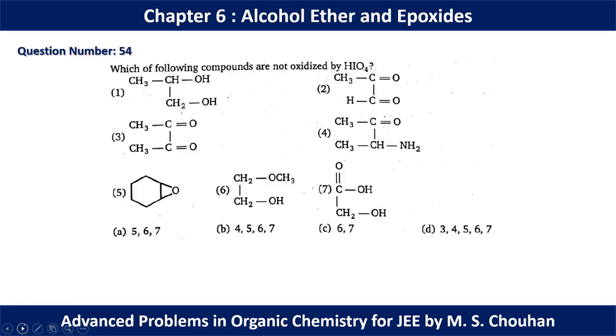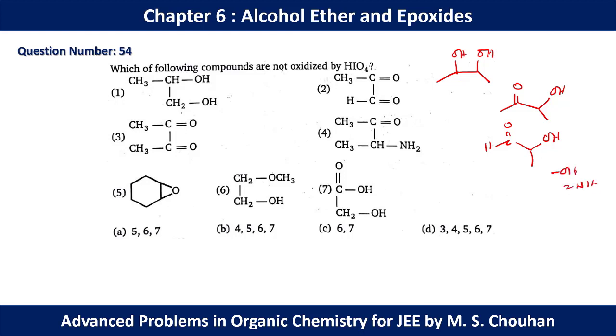In question number 54, which of the following compounds are not oxidized by HIO4? Basically HIO4 can oxidize 1,2-diols, but the diol can be substituted by any aldehyde group or any keto group also, or OH can be substituted by NH2 also.